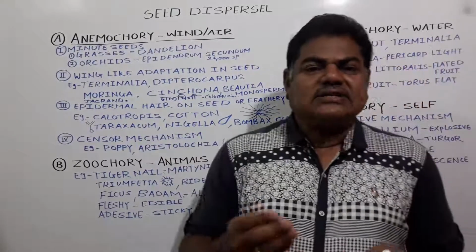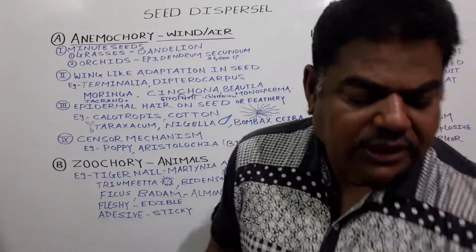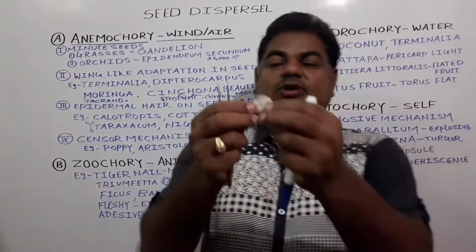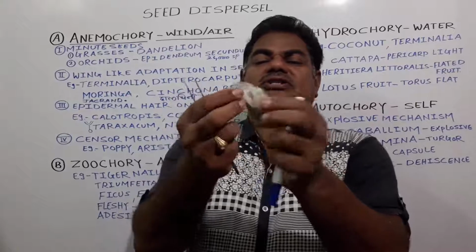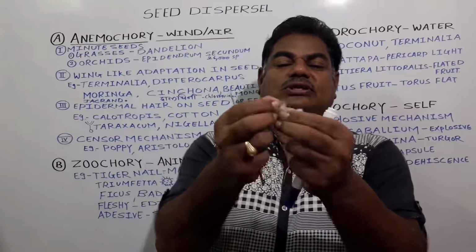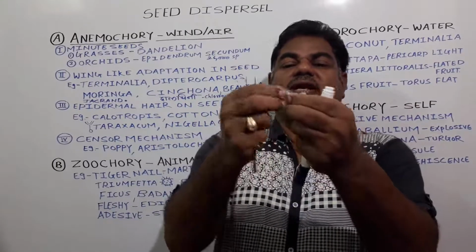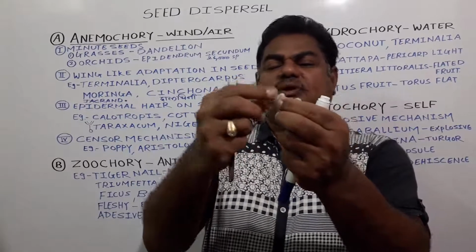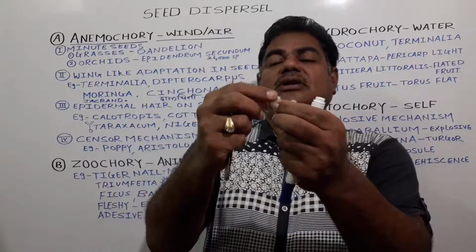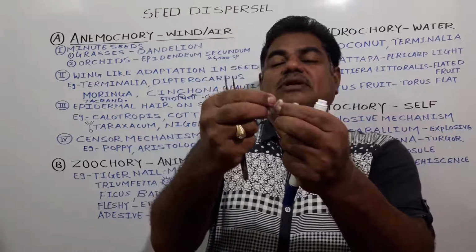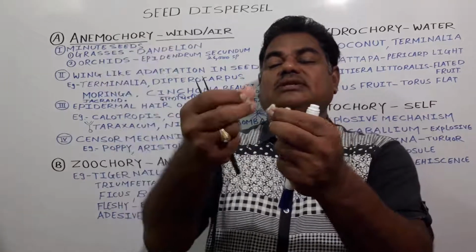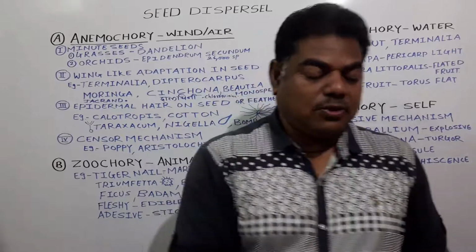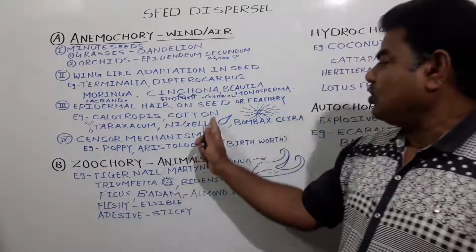Second example is cotton, Gossypium herbaceum. See here, in case of cotton, all these are cellulosic threads, cellulosic material, and this one is the seed. In cotton also, the epidermal cells of the seed modify into this cellulosic hair-like structure, due to which these seeds get dispersed from one place to another.